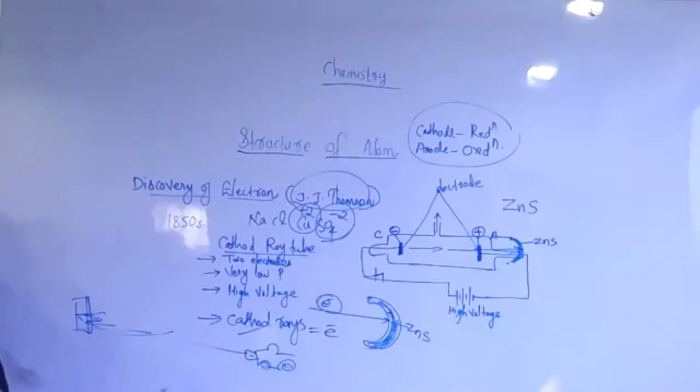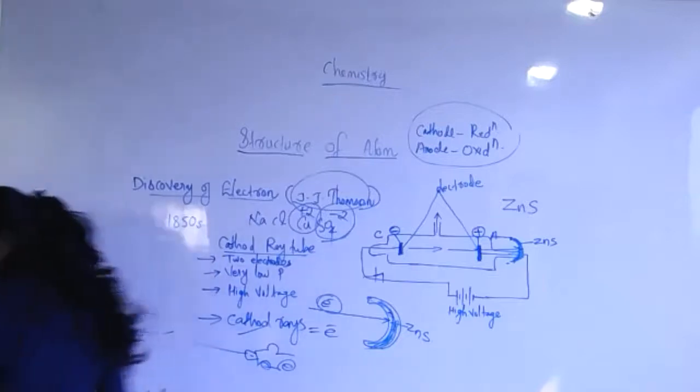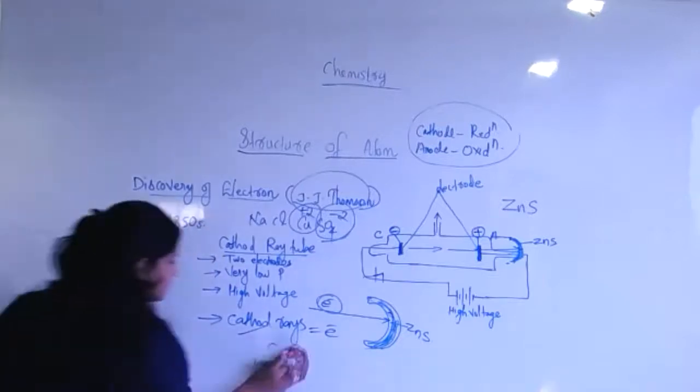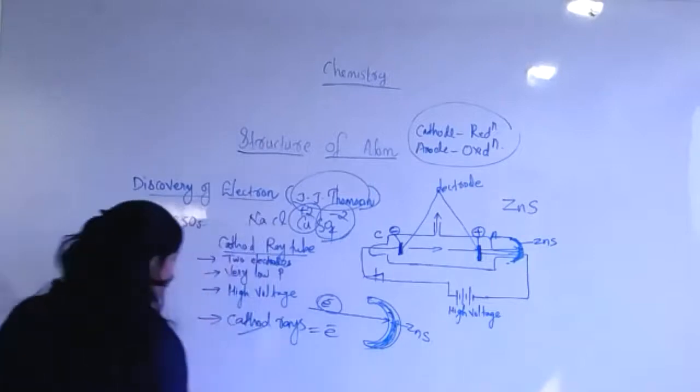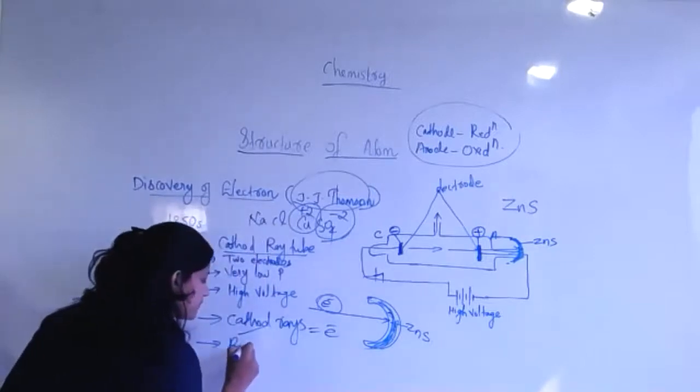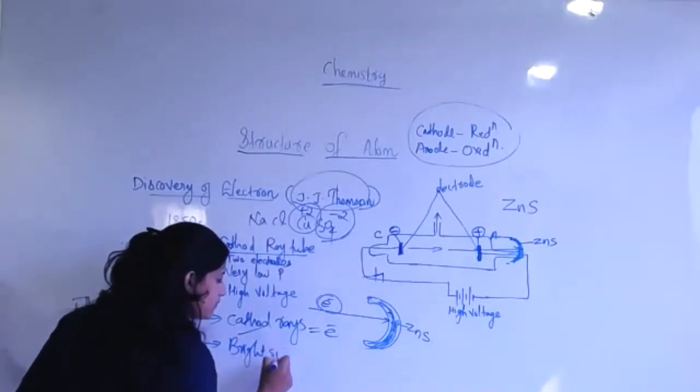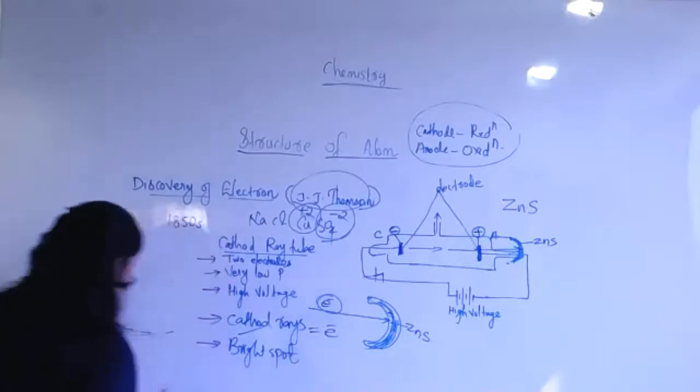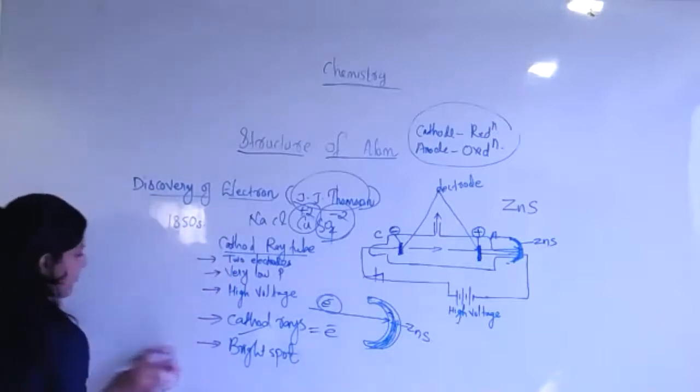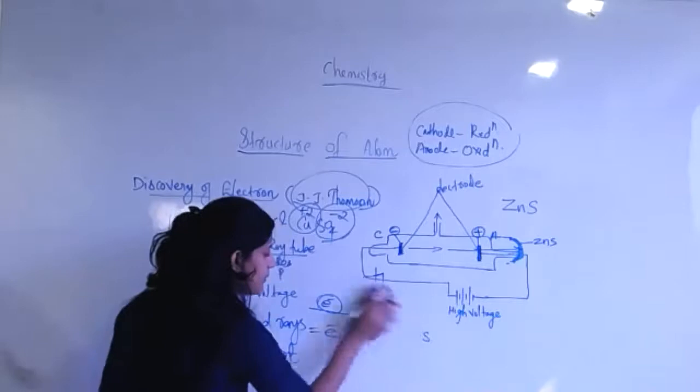One more thing: when the rays passing through the anode strike the zinc sulfide coating, a bright spot on the coating is developed. A bright spot. It's very important, that's why I'm taking so much time. A bright spot is created.